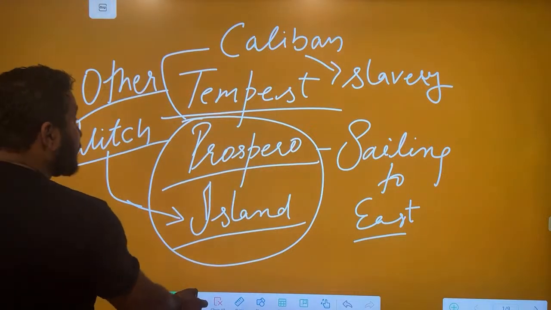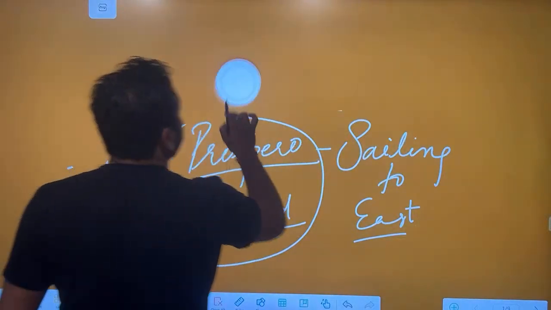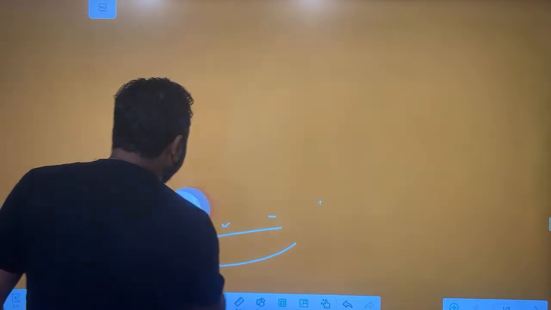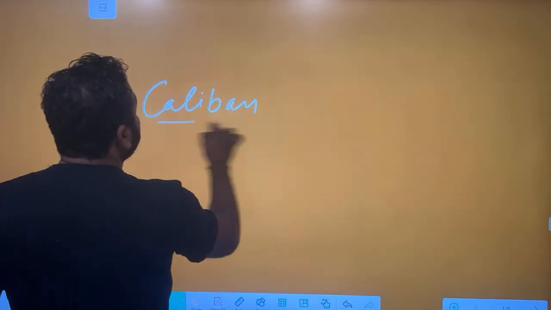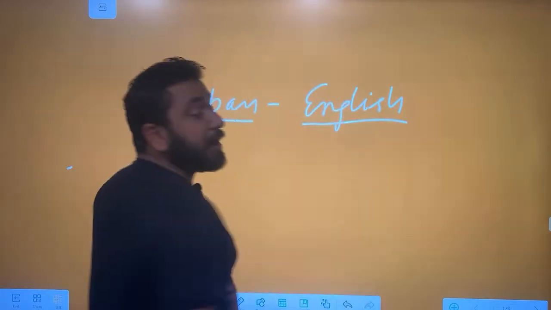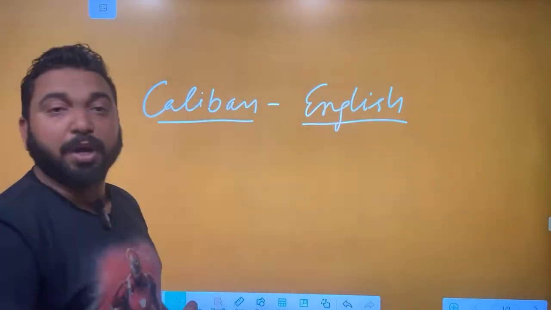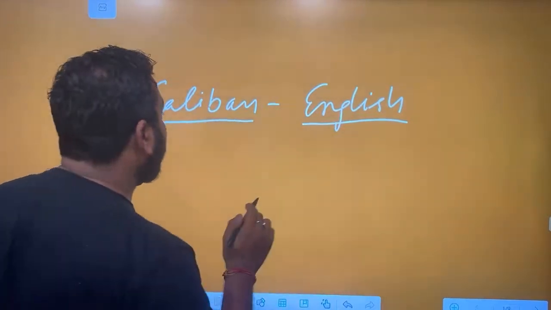Now, we have some other characters here. When Prospero starts controlling Caliban, he starts teaching him a language. Now, teaching the language of colonizer to the colonized. So, Caliban, as he is being taught English language, this is language politics of post-colonials, teaching the language of colonizer to others, just like the Britishers taught us their language, Butler English, Babu English.